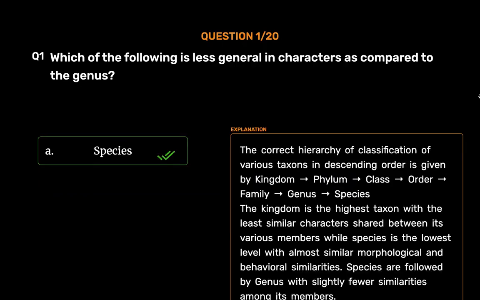Species. The correct hierarchy of classification of various taxons in descending order is given by kingdom, phylum, class, order, family, genus, species. The kingdom is the highest taxon with the least similar characters shared between its various members, while species is the lowest level with almost similar morphological and behavioral similarities. Species are followed by genus with slightly fewer similarities among its members.